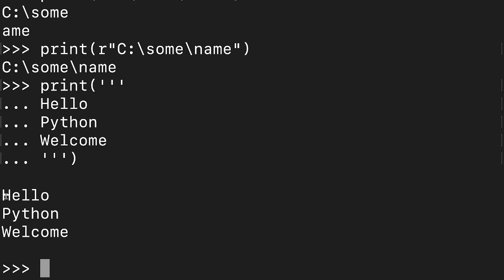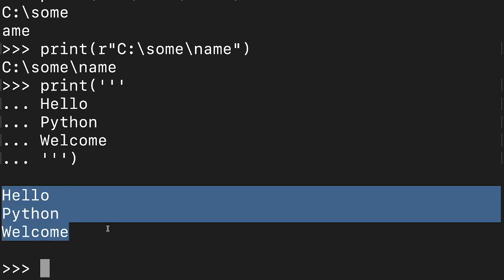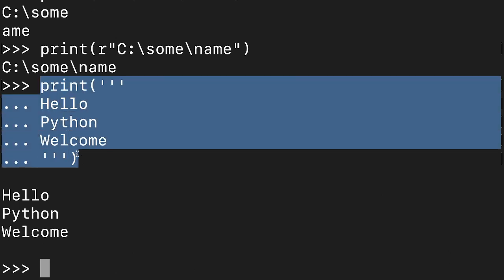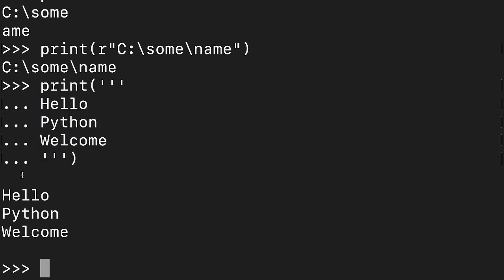So the lines are printed, that is hello Python welcome. But what you have to notice here, if you compare with this one, then you can understand. In this line we were printing something, and in the very next line no gap is there, the output is coming. But here, the print has ended till here, right? Whatever command is there ended here, and this one line gap has come because we did not write anything here. Now here only quotations are there, so that entire line it will consider as one line, and it has blocked it.